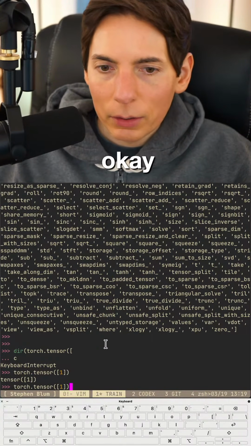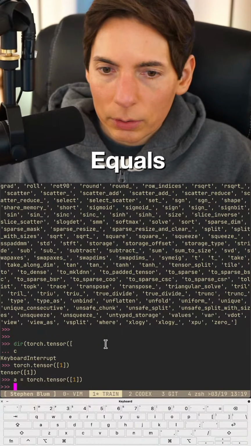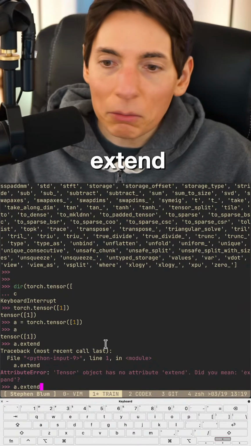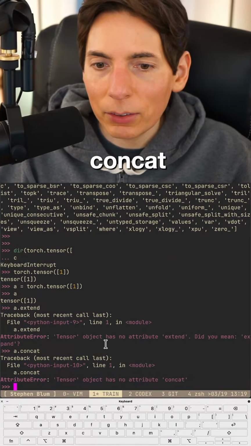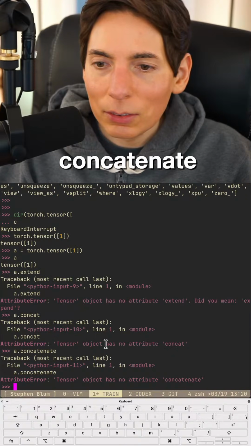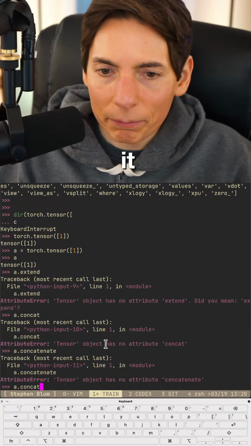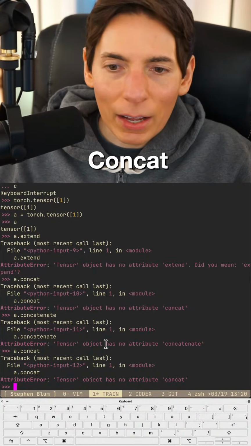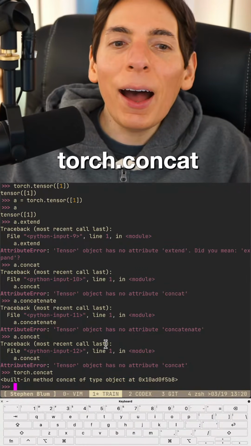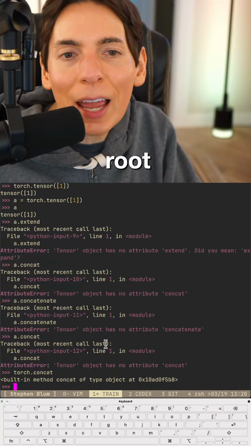Delete. Okay. A equals A dot extend. Not a thing. All right. What about A dot concat? Oh, not a thing. Concatenate? Nope. Not that either. Is it concat? It's not happening. Is it torch.concat? Ah, there it is. It's in the torch. It's in the root of the library.